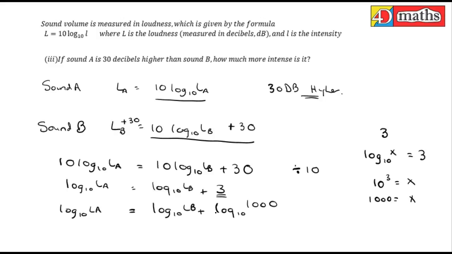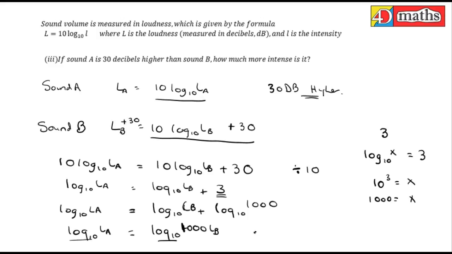Now, what do you do with logs when they're added together? One of the rules is that when they're added, you multiply them. So log 10 of 1000 times the intensity of B equals log 10 of the intensity of A. So if you compare them, they're both the same.